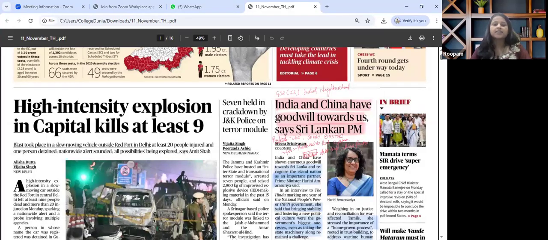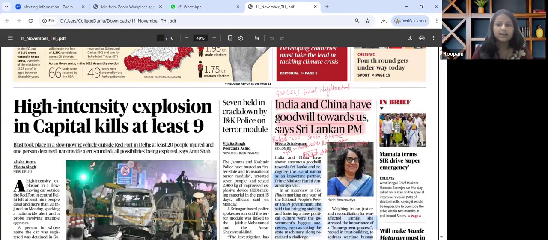So let's get started. The very first article that is worth reading in today's paper is "India and China have goodwill towards us, says Sri Lankan PM." Now, when we map this particular article in our syllabus, this will fall under GS paper 2 under the theme IR, India and its neighborhood.